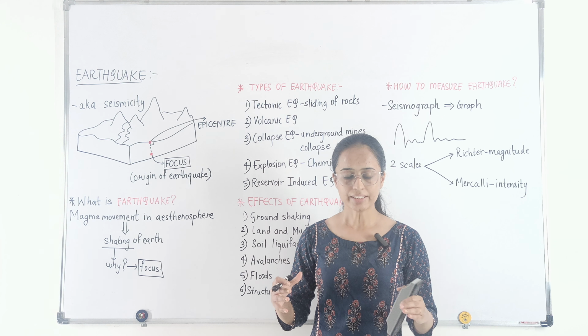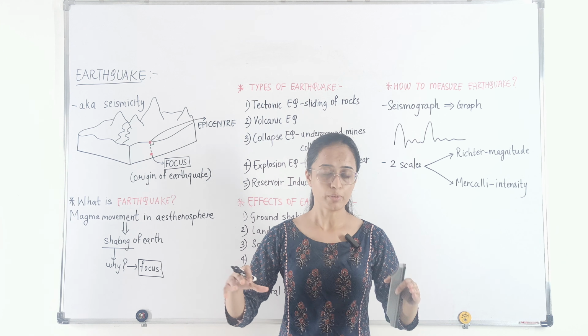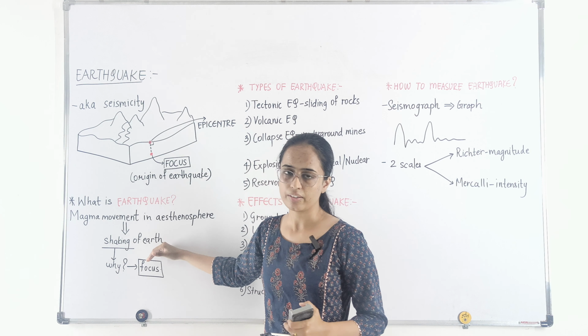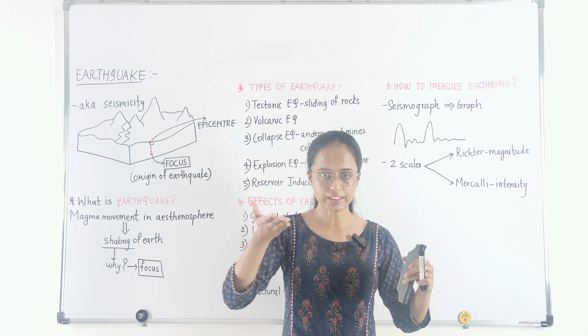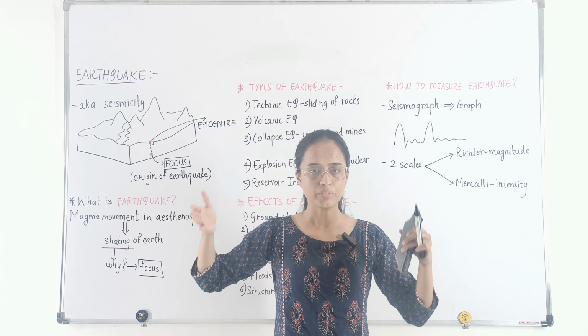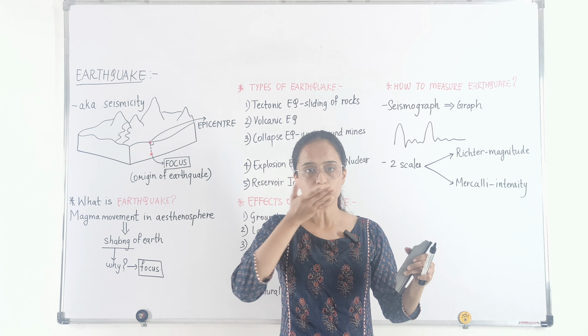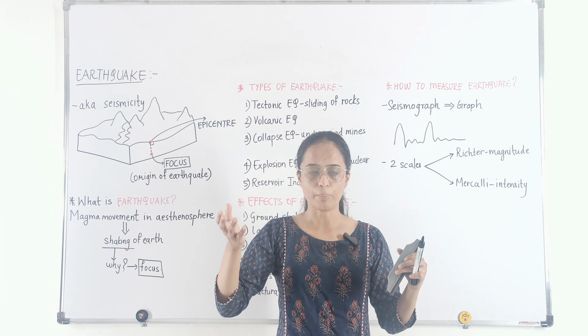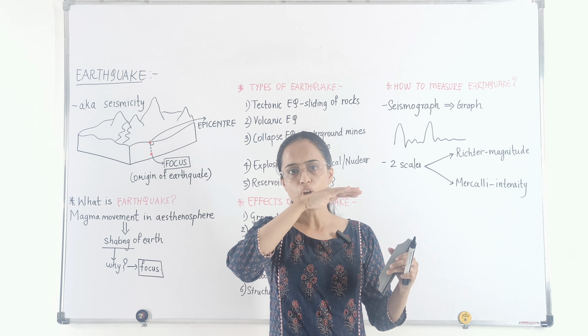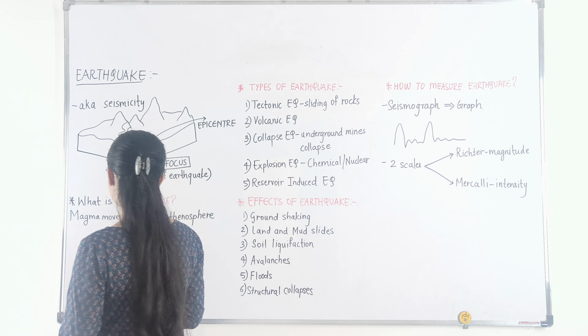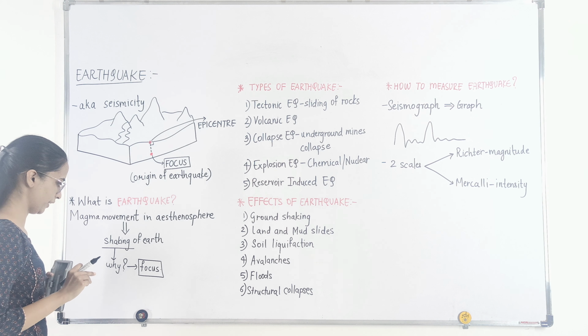Now, when the magma moves, at that time there is shaking of the earth. So when the magma in the asthenosphere moves, that causes a shaking phenomenon in the interior of the earth and on the surface layer of the earth, because of which we can say that there is an earthquake.